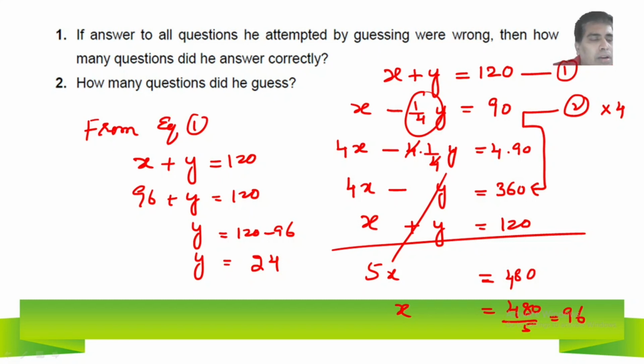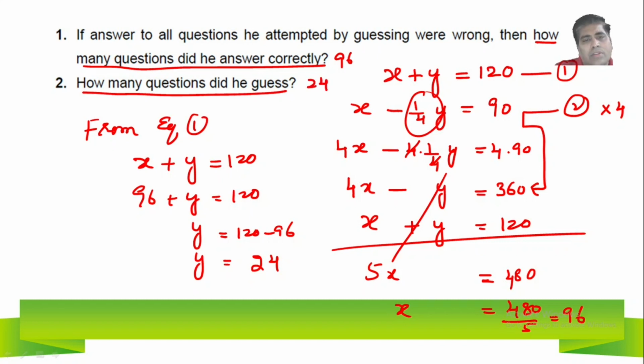So if you read the first question, how many questions did he answer correctly? 96. Here it is 96. How many questions did he guess? So total 24 questions he guessed. So based on this we got it.